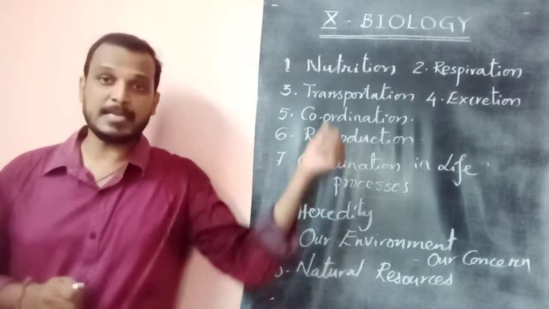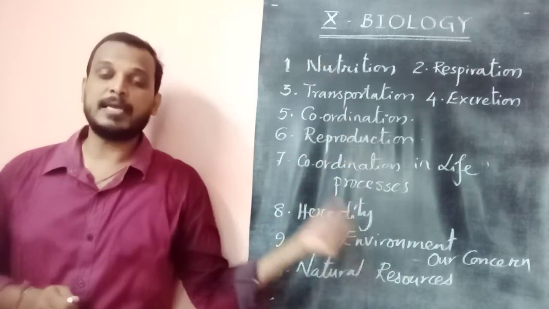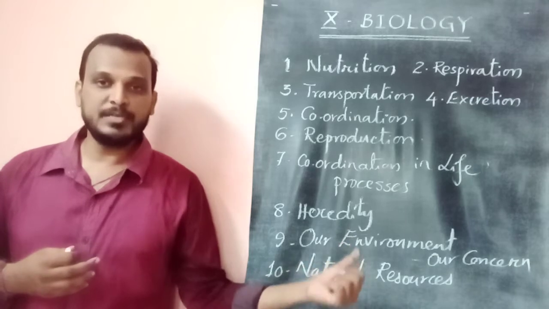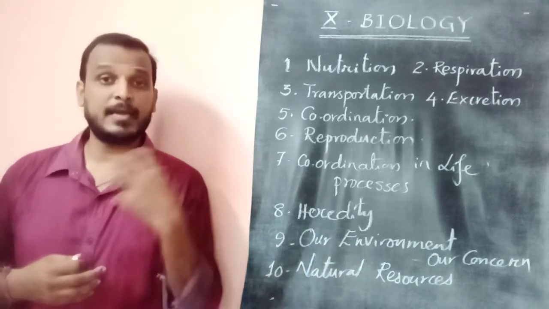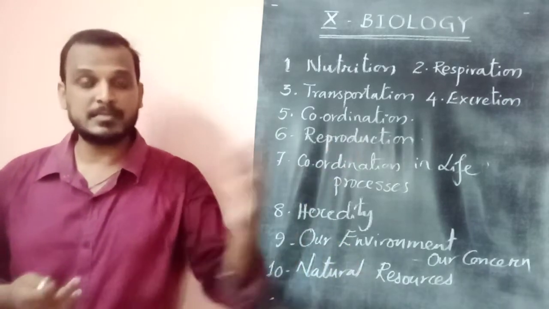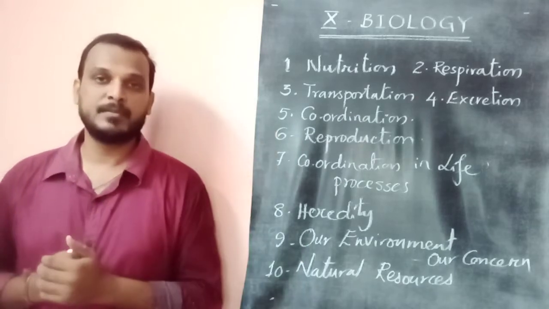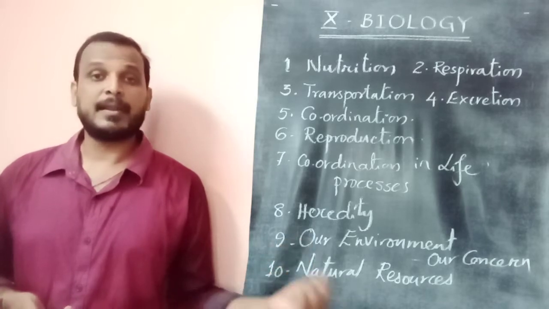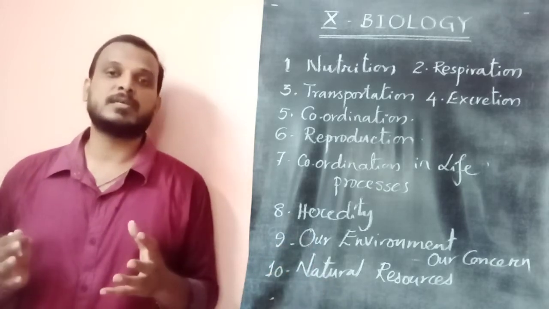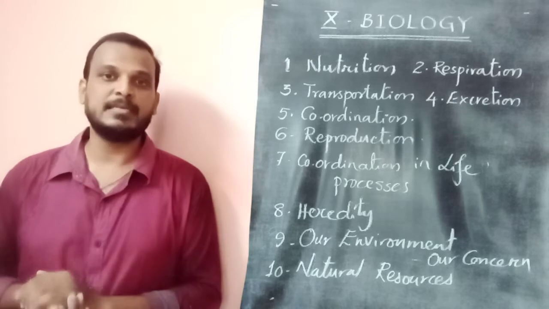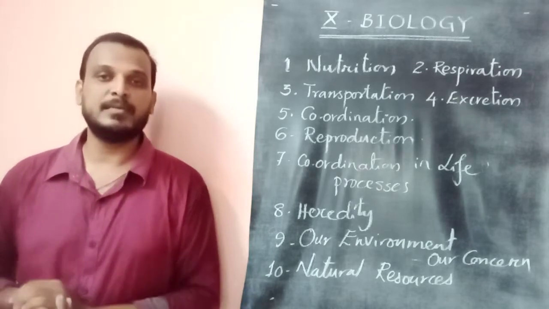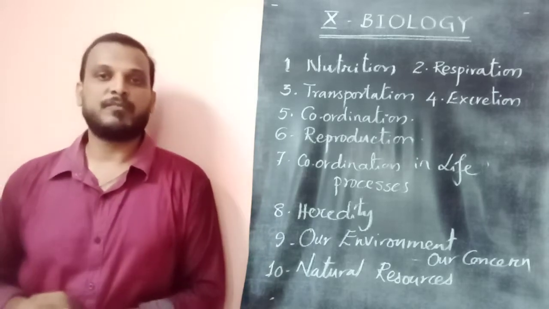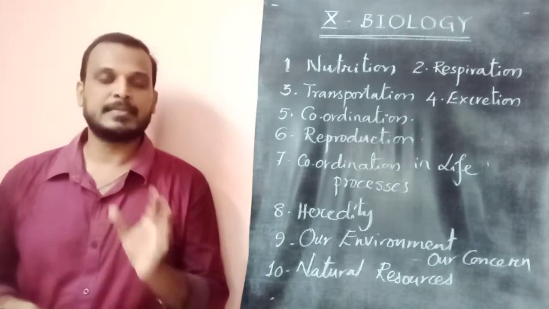As we need to maintain all these 8 things to keep ourselves healthy, in the same way we need to maintain the last 2, our environment. How we should be concerned and care for them, then only will we be cared for. And our natural resources, so many are there, we should use them very wisely, judiciously, carefully, then our life is possible. So this is the introduction to all these 10 chapters in our 10th class biology.